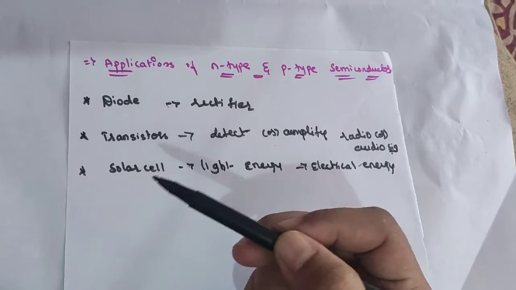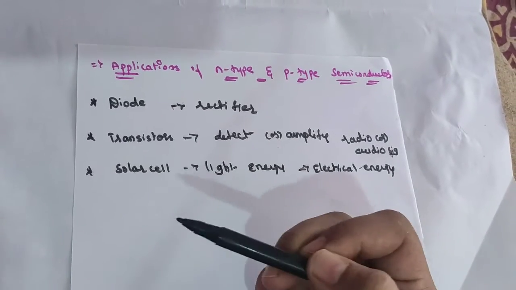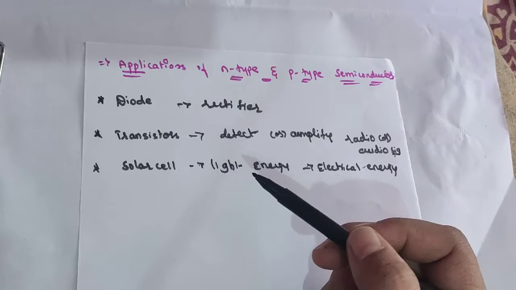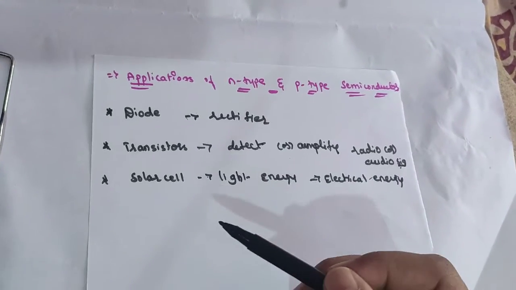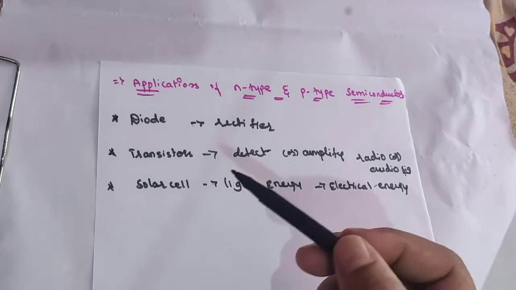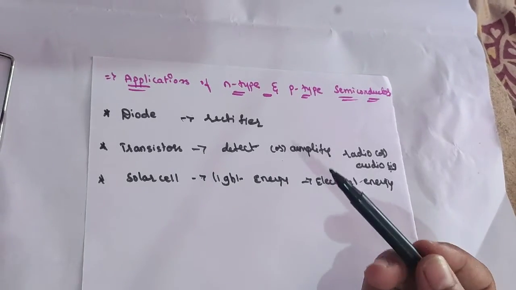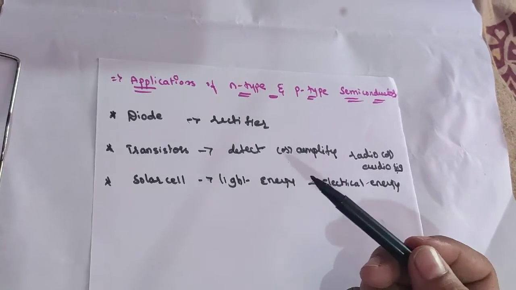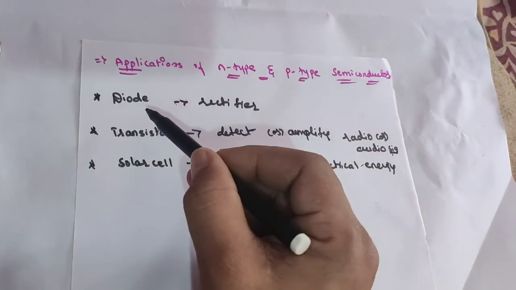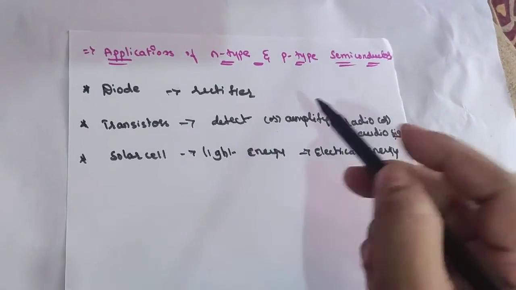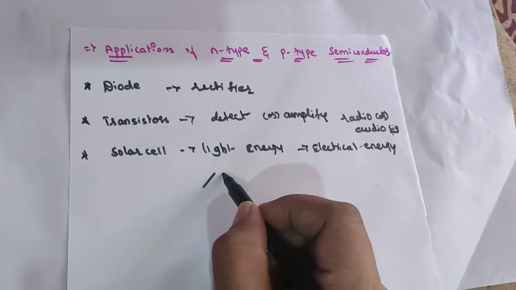Like that, group 13 to 15 or group 12 to 16 compounds are used as solid state materials. These materials are prepared by the combination of group 13 elements with group 15 or group 12. You should just remember these three applications, which are enough for applications of N-type and P-type semiconductors.